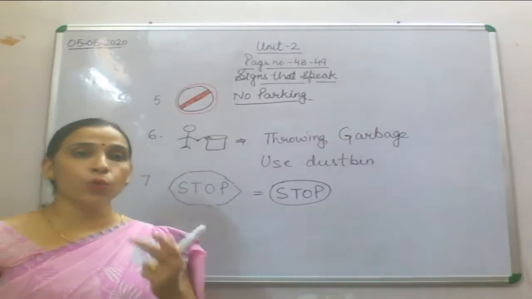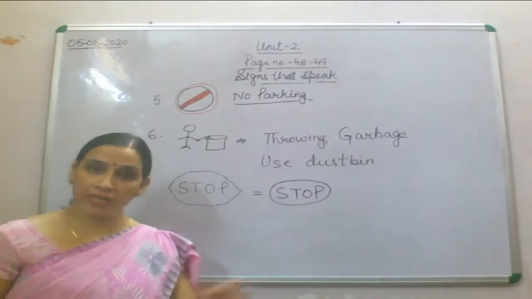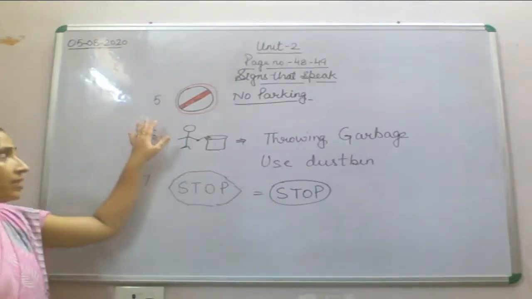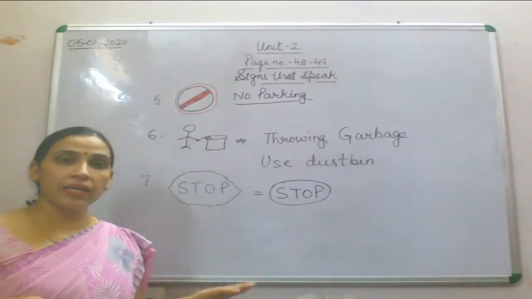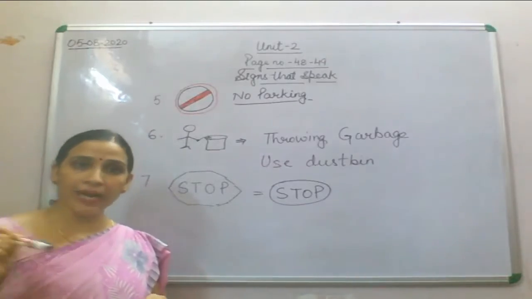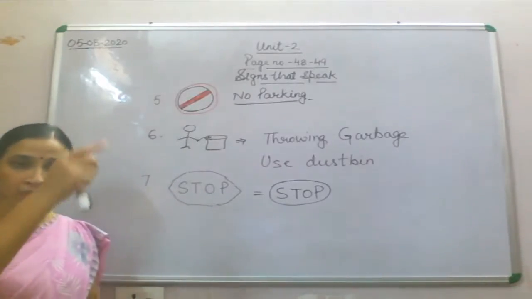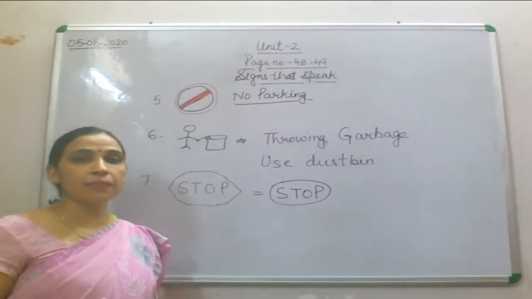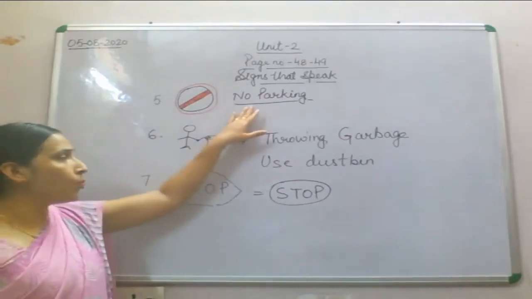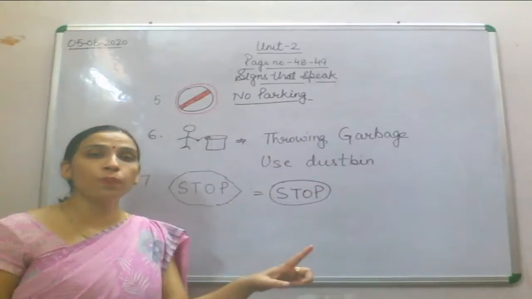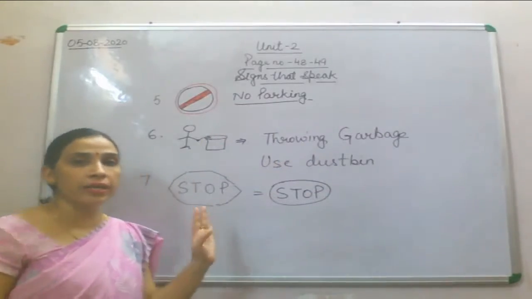Along with this, you might have seen, now let's just revise. The first one is a circle of red color having a red arrow in it, or a red cross in it. That is the symbol of no parking. No parking means you are not allowed to park any vehicle over there.